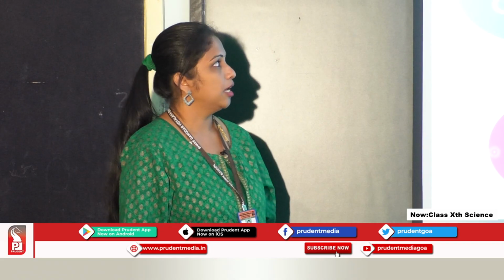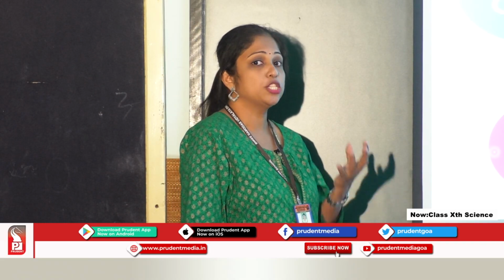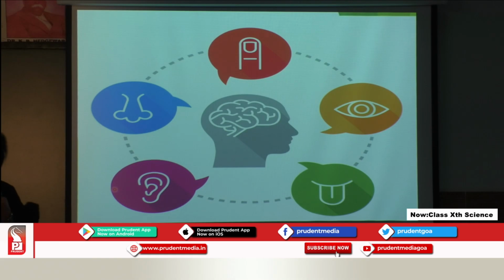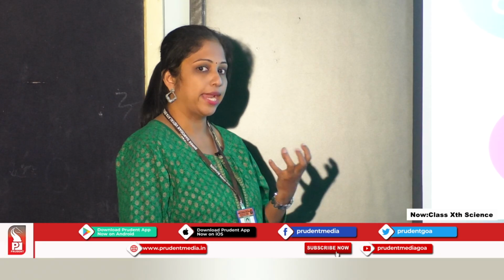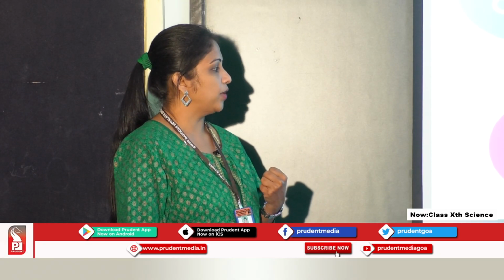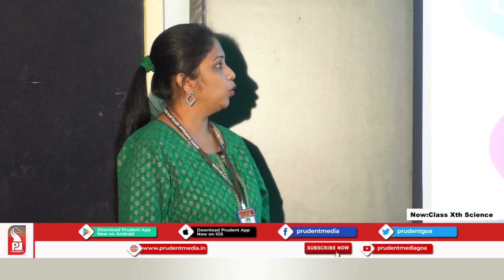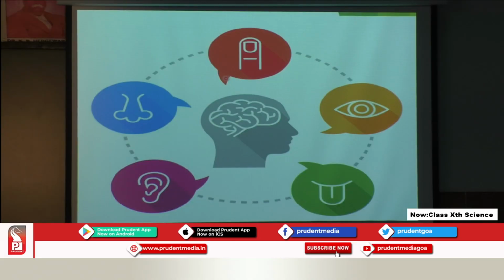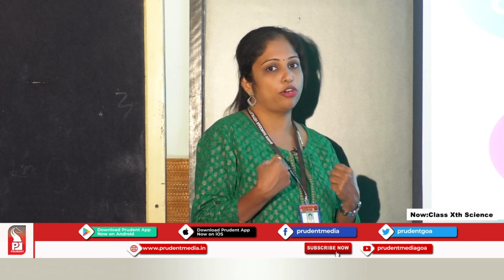Now here are the different sense organs which help us to receive the stimuli. We have basically five sense organs: sense of hearing, sense of smell, sense of touch, sense of sight, and sense of taste. We have the ear for the sense of hearing, nose for the sense of smell, skin for the sense of touch, eyes for the sense of sight, and the tongue for the sense of taste. This is how we receive the stimuli from the environment.